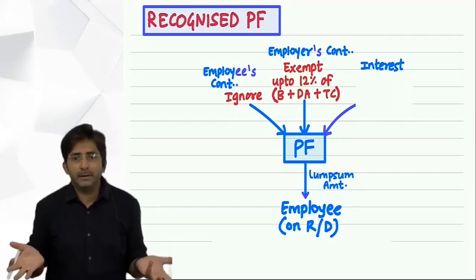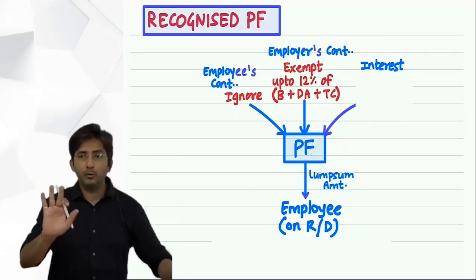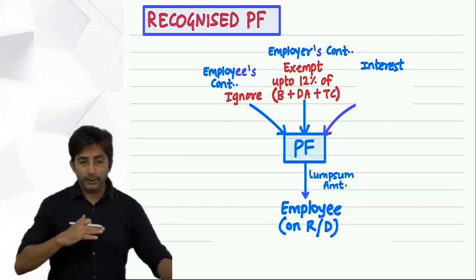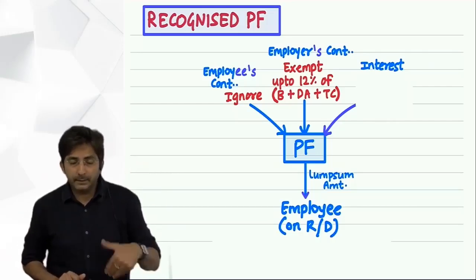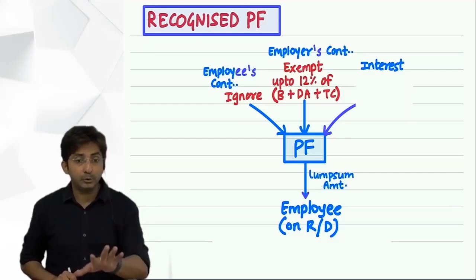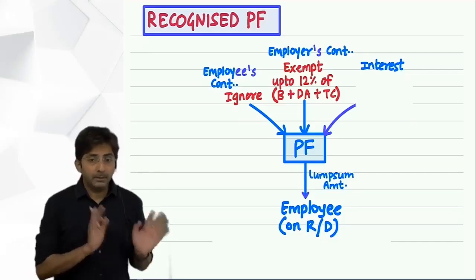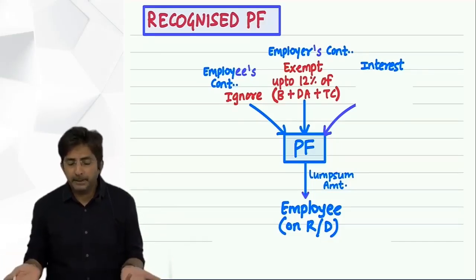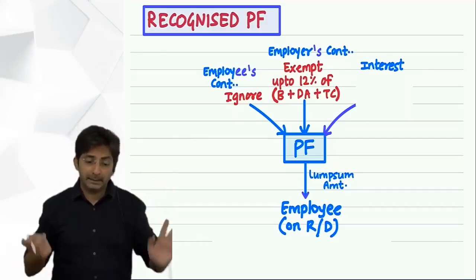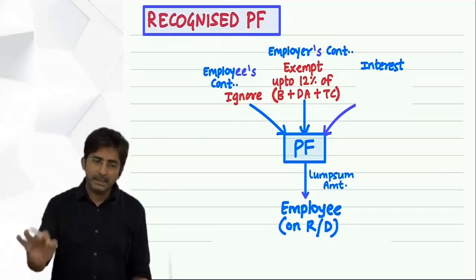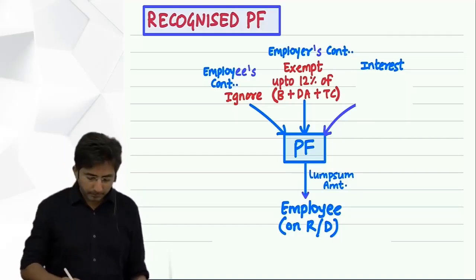But then the government has a limit: if you contribute 20% or 15% of salary, then sorry, we are not going to exempt it fully. We feel contributing up to 12% is reasonable, and that 12% is of basic, dearness allowance and turnover commission. Whereas in actual life, I might contribute 20% of your basic only. In actual life there is no rule for that; it depends upon company to company. But what a student has to remember, whatever happens in real life, the exemption is 12% of basic salary plus dearness allowance plus turnover commission. Okay, that is the amount of exemption.